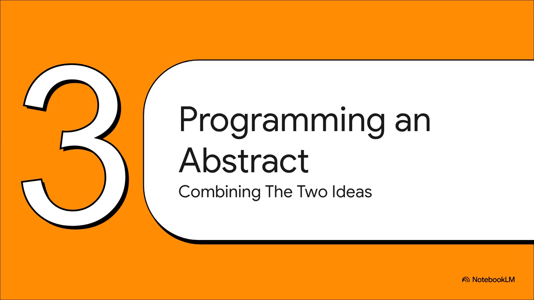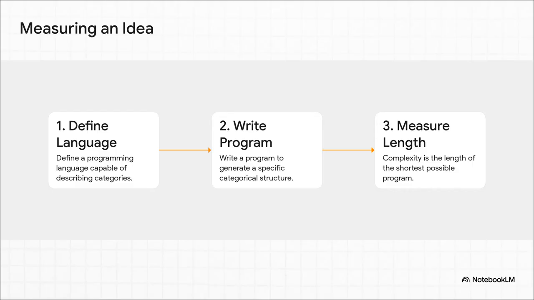What happens when you take our amazing ruler for information, our Kolmogorov complexity, and you apply it to these abstract blueprints from category theory? You suddenly get a way to measure the complexity of the systems themselves. You get to measure the idea. So, how in the world do you program an idea? Well, researchers came up with this really cool 3-step process.